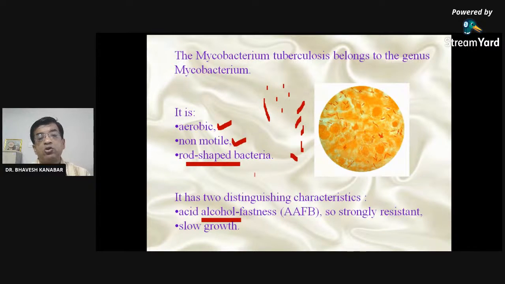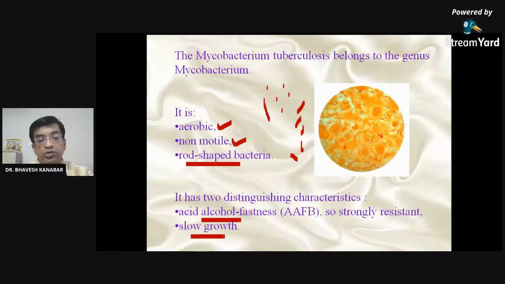So whenever a patient of tuberculosis comes to you, if you suspect tuberculosis from symptoms like 15 days cough, hemoptysis, that is blood in cough, and weight loss, then in the investigation you write sputum for AFB. AFB is what? Acid fast bacilli.